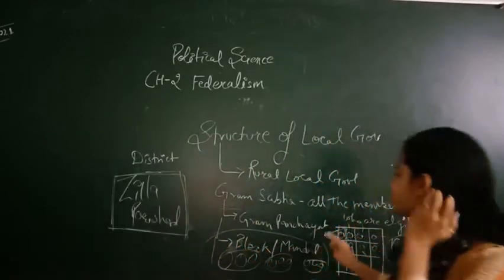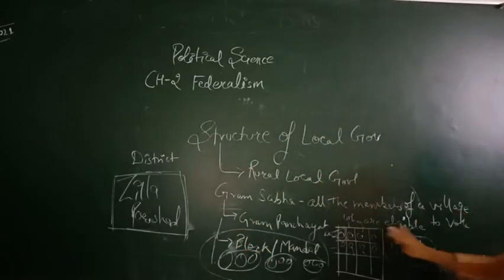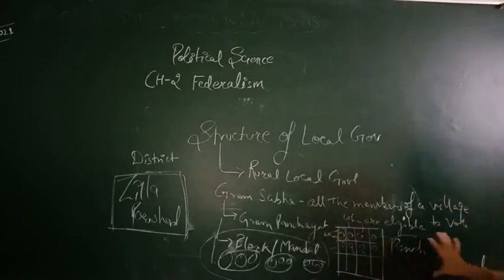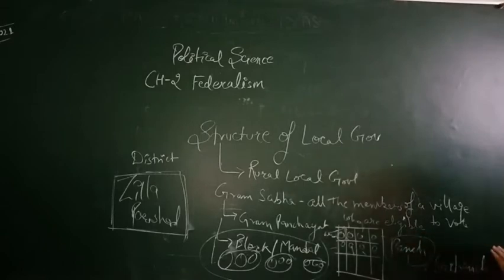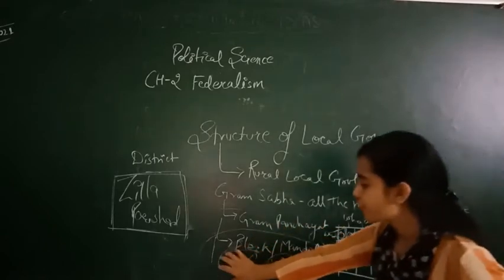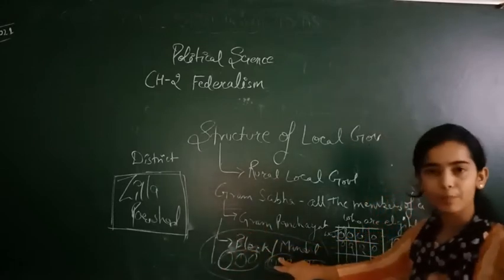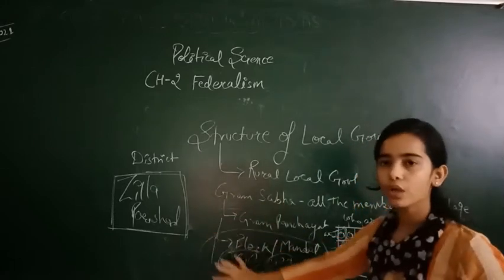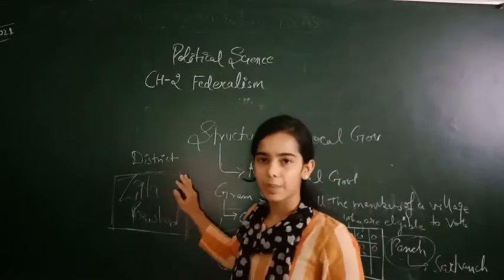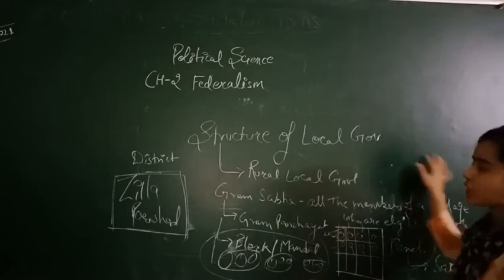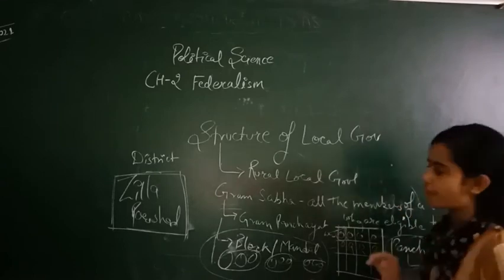Gram Sabha includes all the members of the village who are eligible to vote. Gram Sabha chooses the members of Gram Panchayat, that is the Panch, and the Panch chooses the Sarpanch. After that, 2 or 3 Gram Panchayats combine and make a block. All of the blocks combine and make a Jila Parishad, that is the district Parishad. This is the structure of the rural local government.